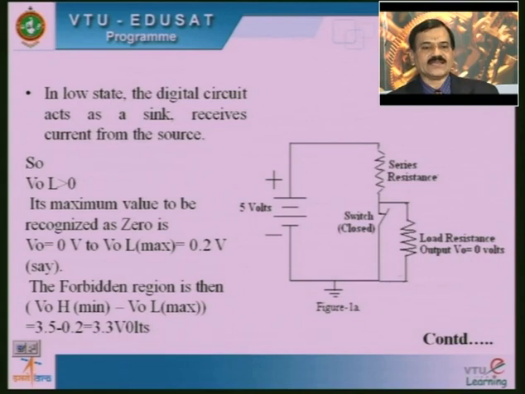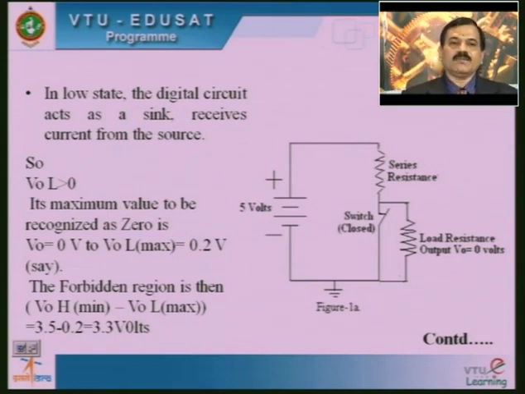Hence we consider the V0 low voltage is equal to 0 and V0 low maximum is equal to 0.2 volts. And then we are going to discuss the forbidden region. In this we consider the V0H minimum value and V0L maximum value. If you subtract the V0L maximum value from V0H minimum, then automatically we get 3.3 volts.